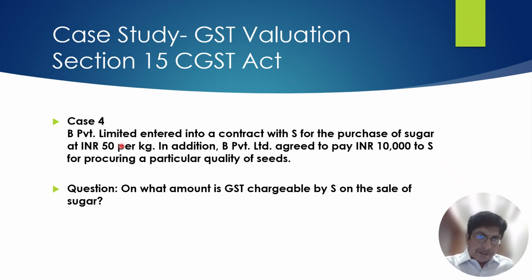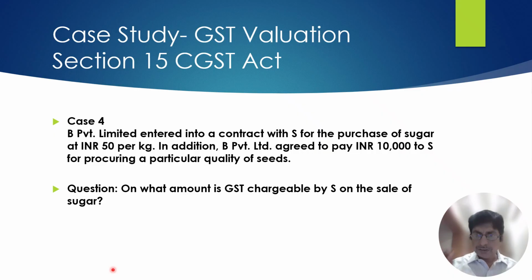See, B Private Limited enters into contract with S for purchase of sugar at rupees 50 per kg. In addition, B Private Limited agreed to pay rupees 10,000 to S to procure a particular quality of seed, so the good quality of sugar cane will get produced. Accordingly, good quality of sugar will be available. So the question is, on what amount is GST chargeable? That is 50 rupees per kg plus 10,000, or only on 50 rupees per kg.